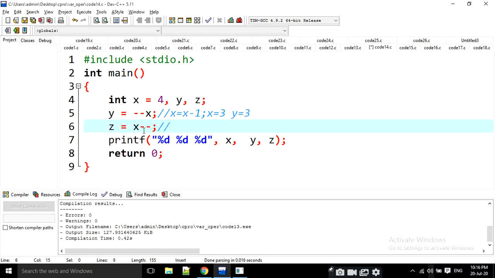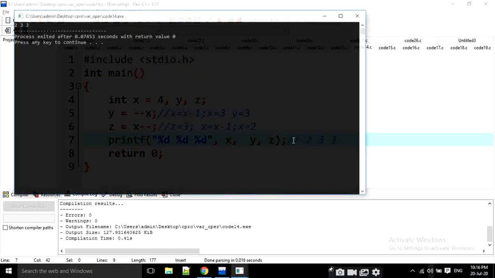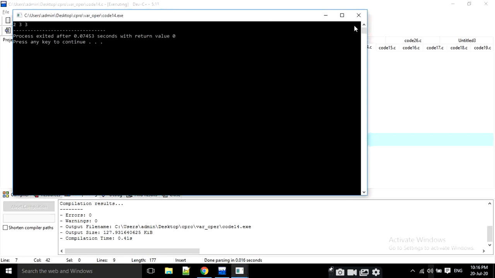Then this is a post decrement operator. That means first of all it is going to be executed: z is equal to x. What is x value? X value is 3. Then x is equal to x minus 1. Then x becomes 2 here. Finally, what is x value? X value is 2, y value is 3, z value is 3. What is the final values? X is 2, y is 3, z is also 3. Yes, 2, 3, 3 is the output here.